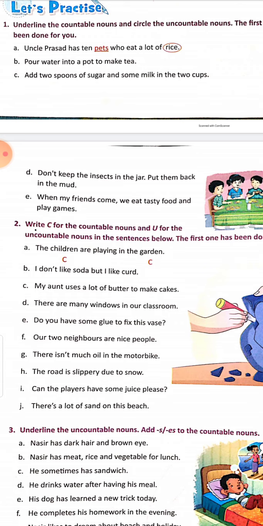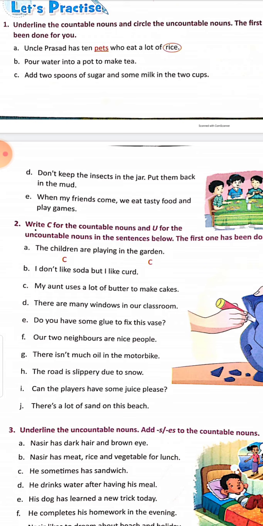Okay? Next, curd. Soda and curd will be uncountable. You have to write their uncountable noun. Okay? Next, my aunt uses a lot of butter to make cakes. Butter uncountable, cakes countable. There are many windows in the classroom. Windows and classroom both are countable.